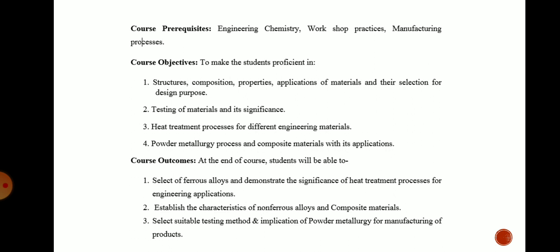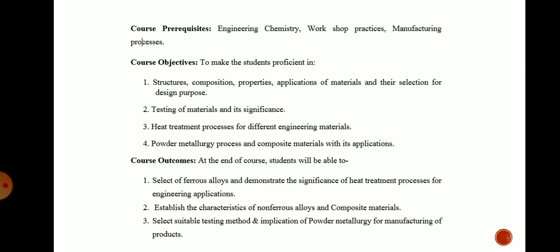Now the course outcomes. After studying this subject you must get the following knowledge. The students should be able to select ferrous alloys and demonstrate the significance of heat treatment process for engineering applications. Students should be able to establish the characteristics of non-ferrous alloys and composite materials as well as nanomaterials, because in our syllabus a nanomaterial chapter is also there. So you should be able to characterize the composite materials as well as nanomaterials.